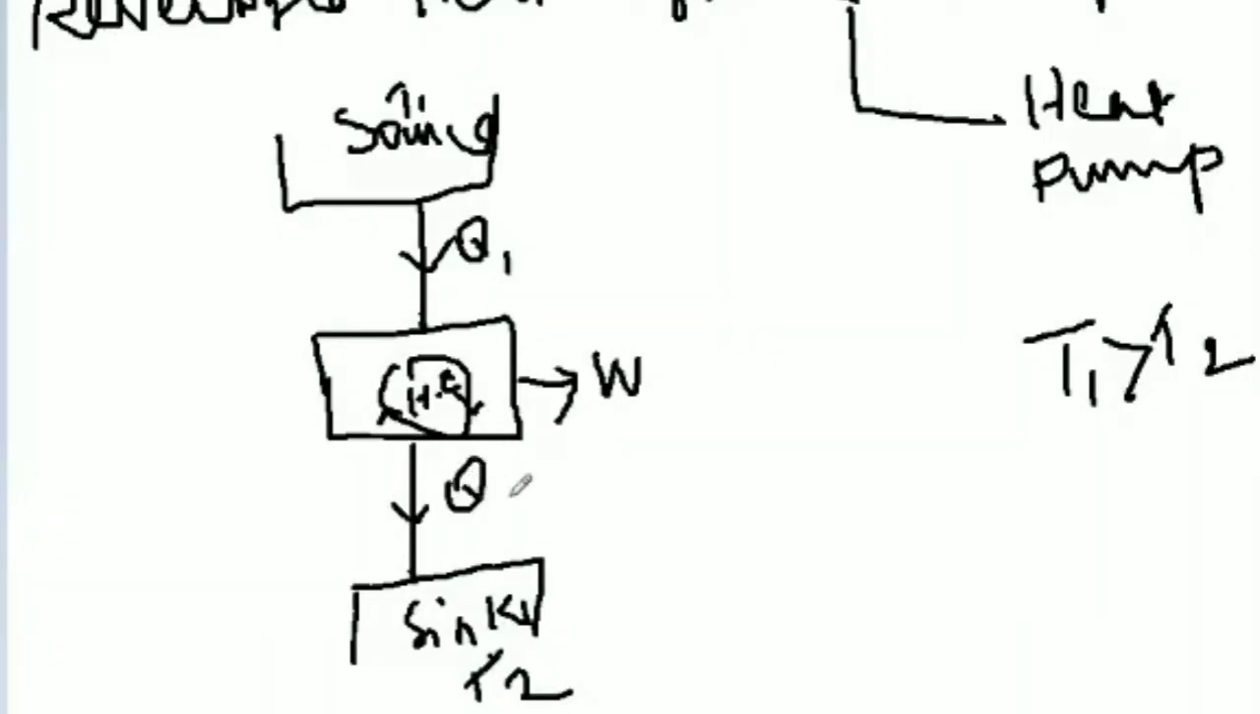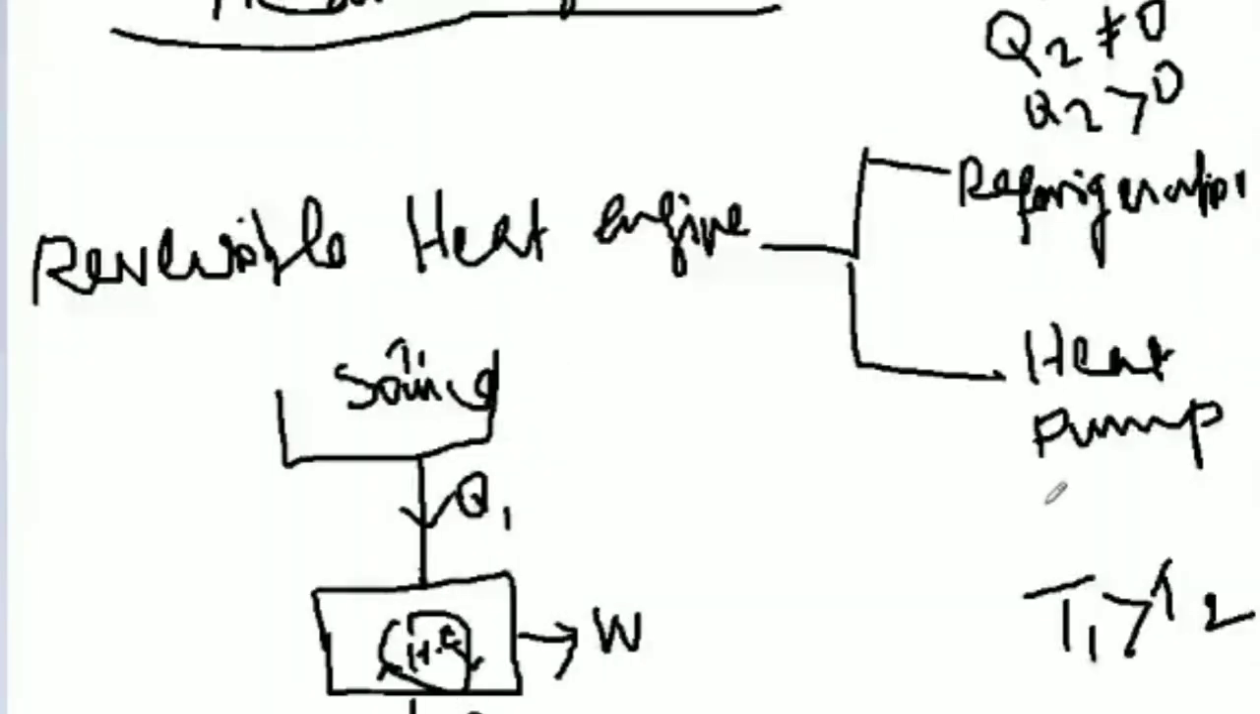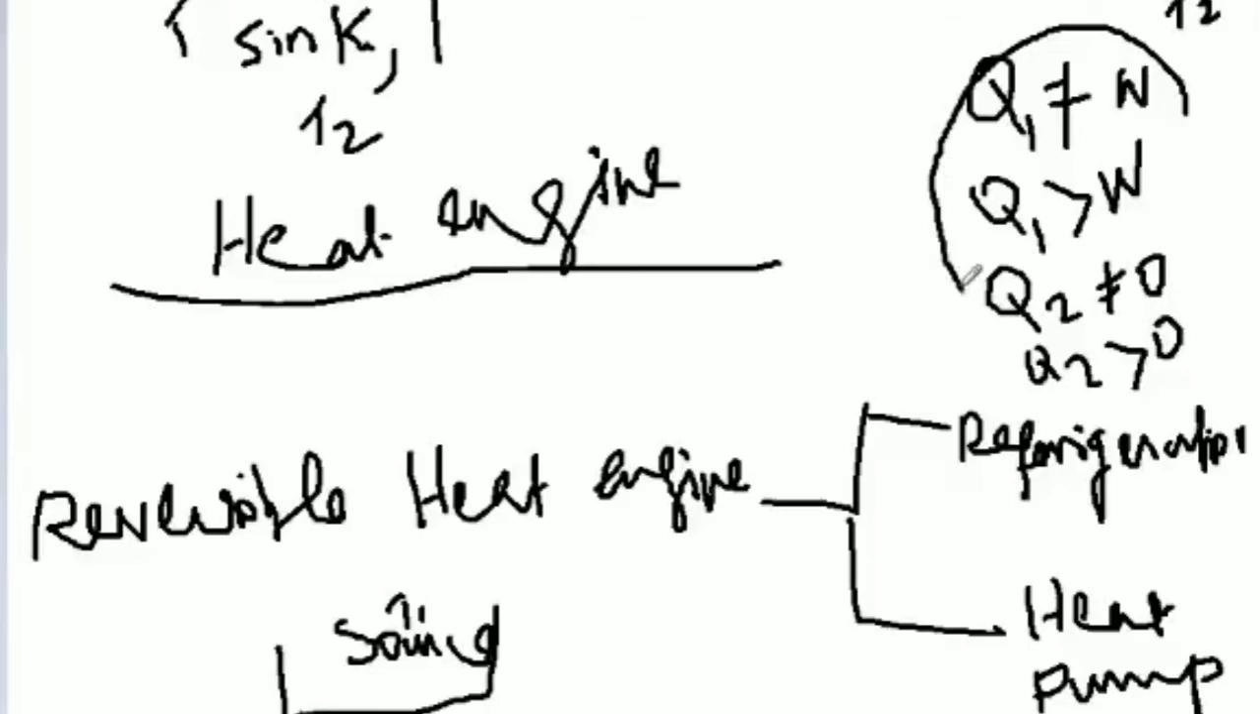Something will be rejected. That is the Kelvin statement. Heat is converted into work, but we need two reservoirs, which means Q2 will be there. Already I gave it like this. Check it here. Q2 never becomes zero, Q2 is always greater than zero. Q1 is never equal to W, Q1 is always greater than W. Okay?